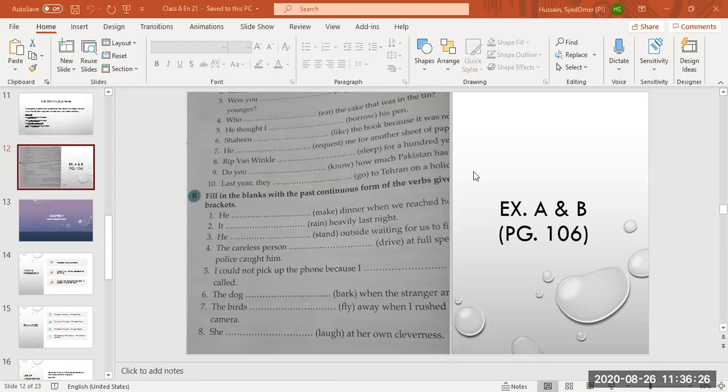Heather Abbas. Heather, you have to unmute your mic, beta. Yes, Heather. Rohan. Yes, teacher. Yes, Rohan. Do sentence number 4.